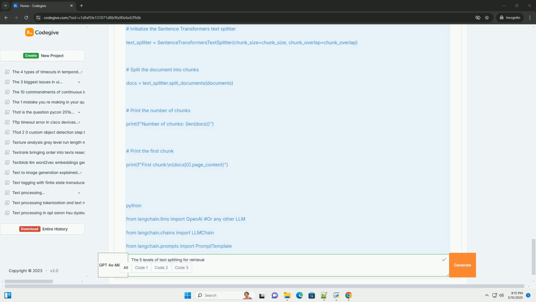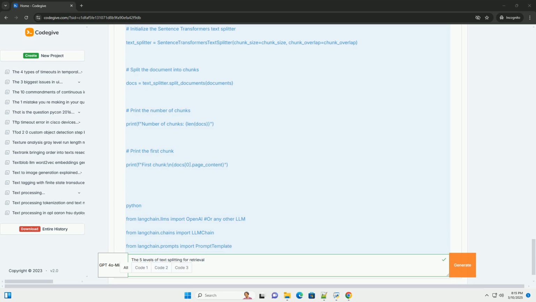Level 5, Agentic Splitting. Concept: using an LLM agent or a more complex algorithm to determine how to split the text. This is the most sophisticated and potentially the most effective approach. The LLM can be instructed to consider the document's structure, content, and the potential queries that users might ask, and then split the document in a way that maximizes the relevance of the retrieved chunks.